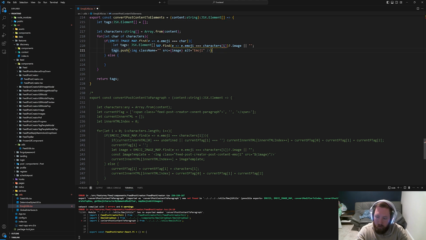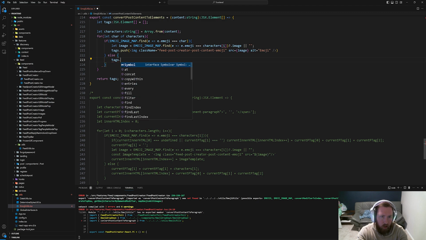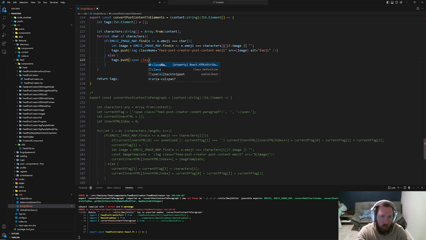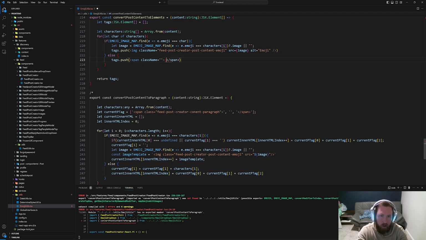Okay, so if it's an image, we'll push this image, and I do have a feed post creator emoji, so let's copy this, and that's what we'll put here. And then there's that. Otherwise what we'll do is say tags.push, and I'm going to push a span with a class name equal to whatever, and we'll throw in that data from the span, and then this will just be char. So basically we're going to just more or less throw this array into a div that we overlay on top of the other thing and call it a day.